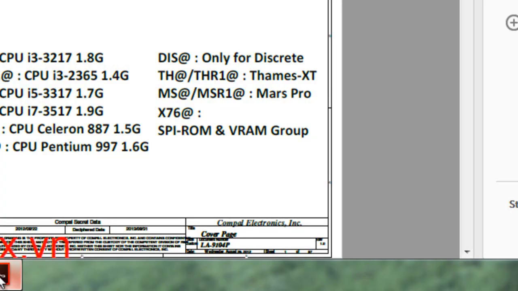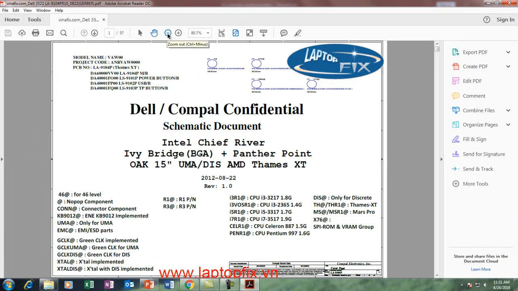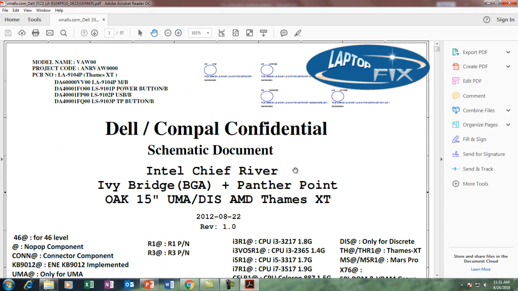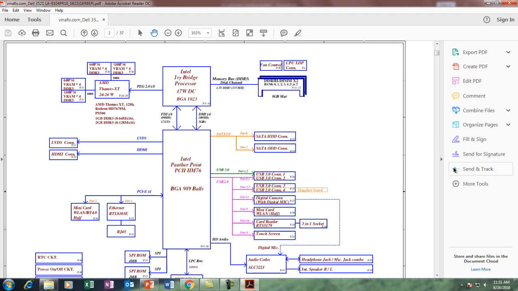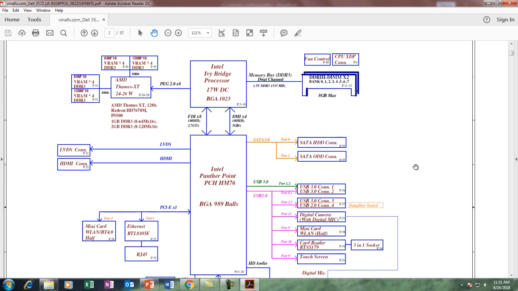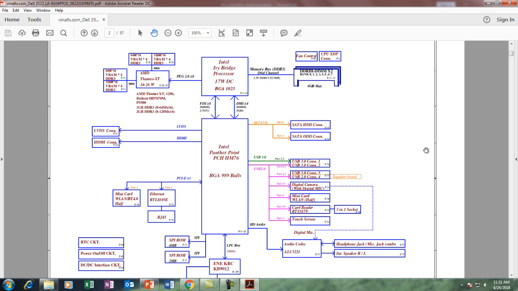So we open a schematic diagram. The diagram has already been downloaded. This model number is LA9104, basically used for Dell laptops, and this diagram is a 57-page diagram. We'll open the second page. The second page is basically a block diagram of the laptop. This is called a block diagram.